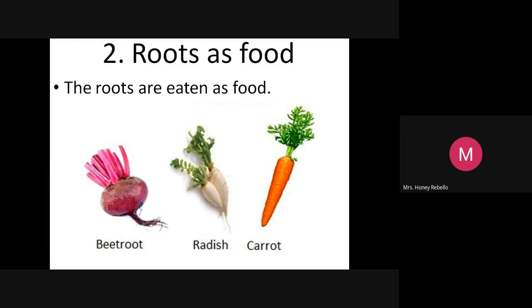Three things are given. Let me see whether you can read from the screen. Tell me only one name. Abisha. Carrot, ma'am. Very good, Abisha. Carrot. Good.